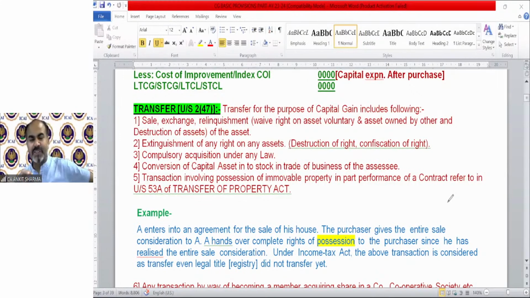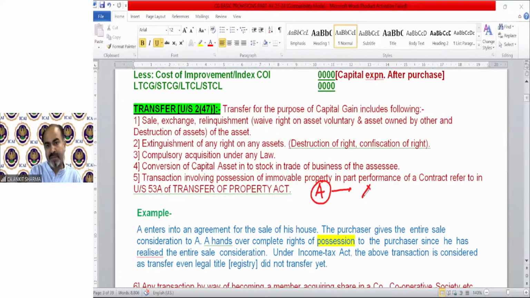I believe you must have read the definition of deemed owner under section 27 under income from house property. In that definition also, this case is there: Mr. A transfers possession right to B and B transfers money to A, but registry is still not in the name of B.